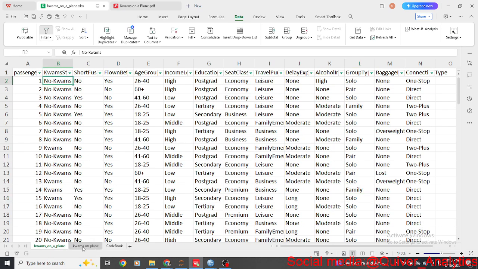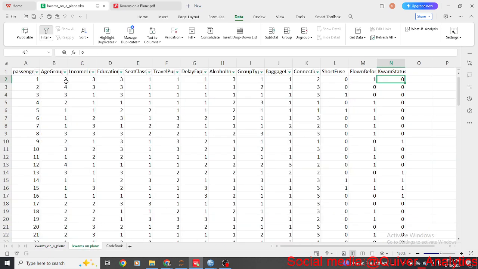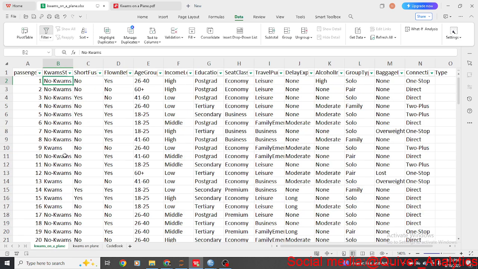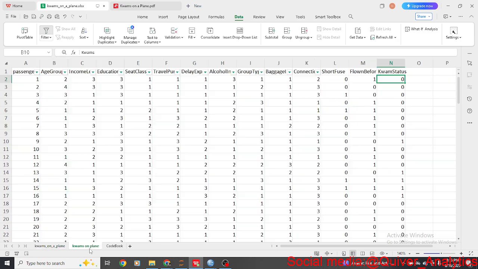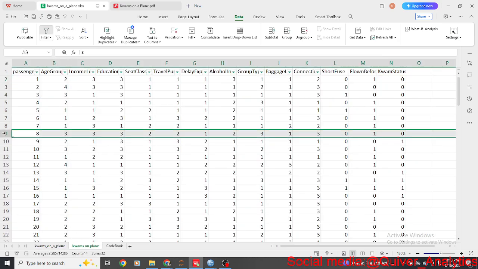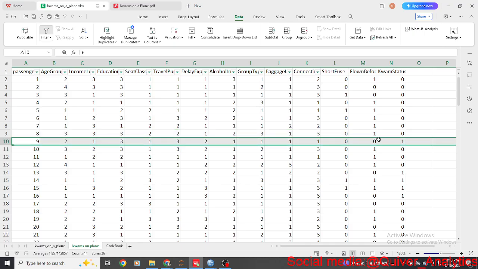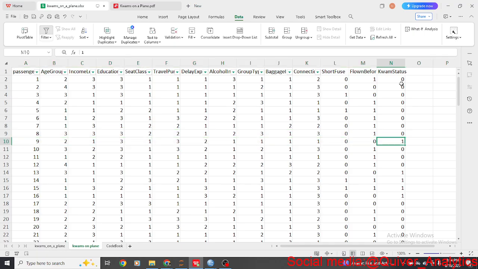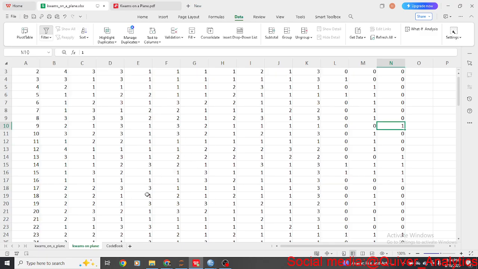No Kwams is 0, while Kwams is 1. So I've transformed the data.